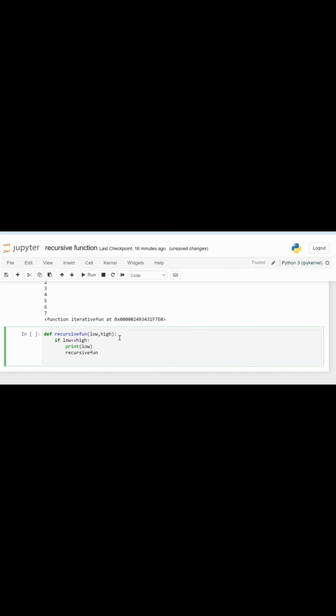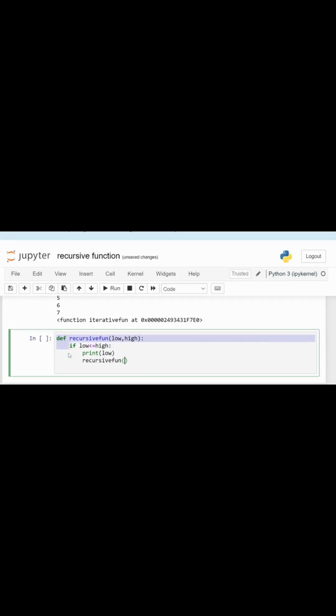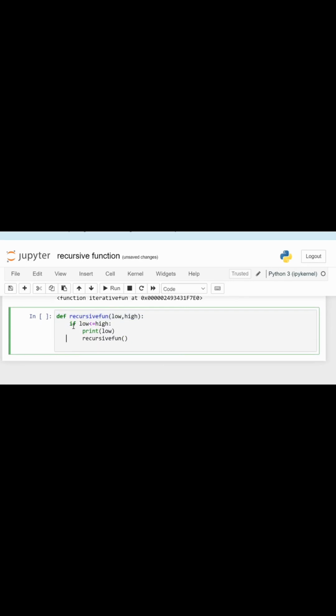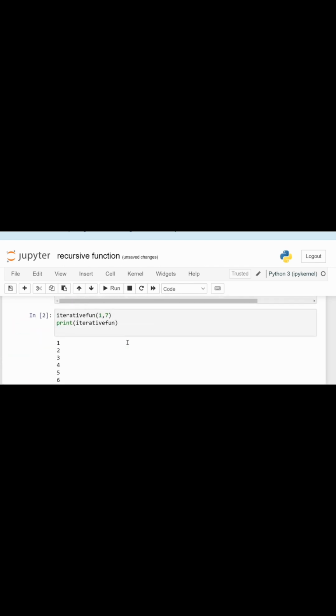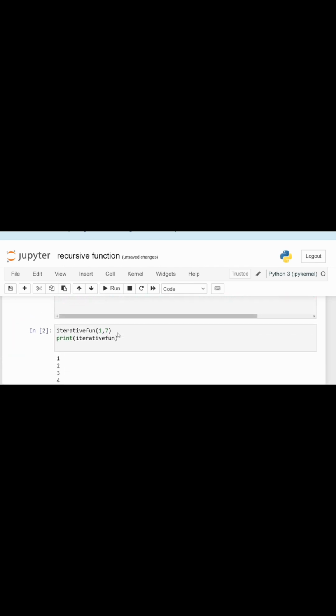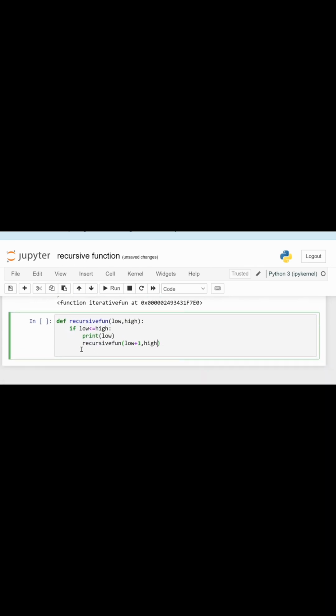We have said that we will not repeat the function body. This is the function body inside the recursive function. So we just call it with low plus 1 and high. There is a slight difference here. We have provided the condition of low becoming low plus 1, and from here it will do the repetition. And where is the base case? This is the base case.